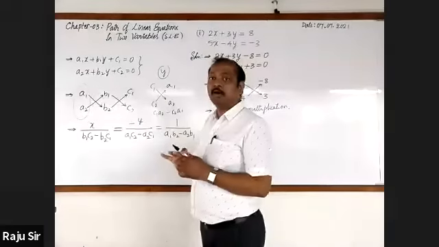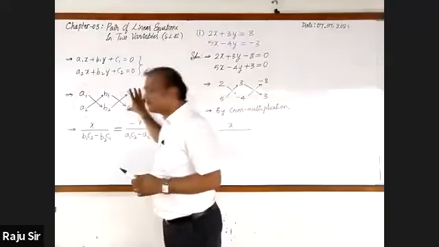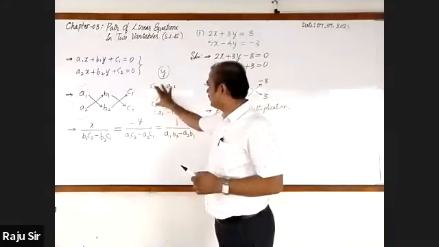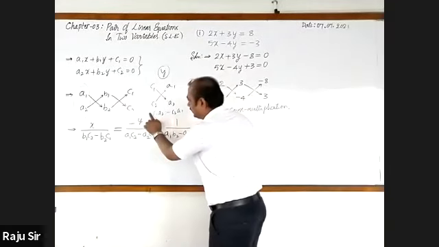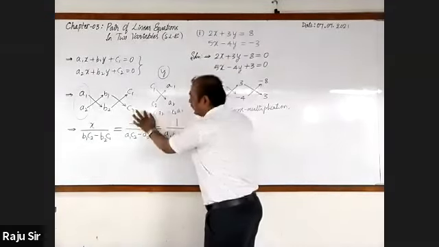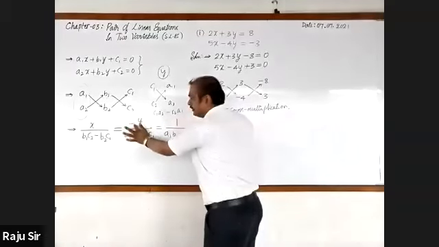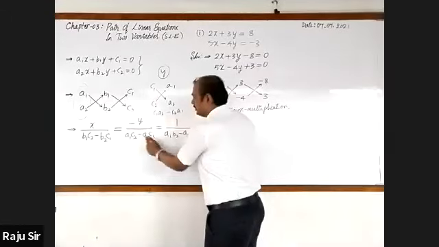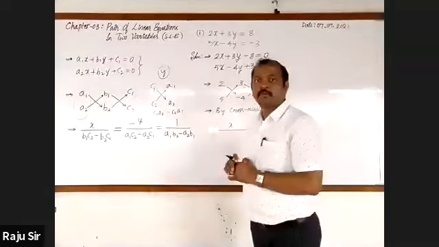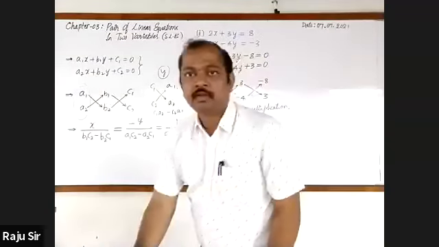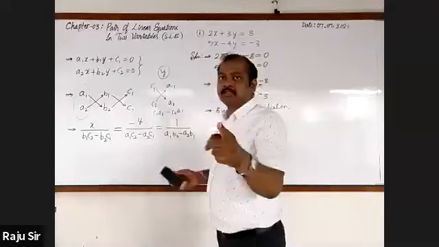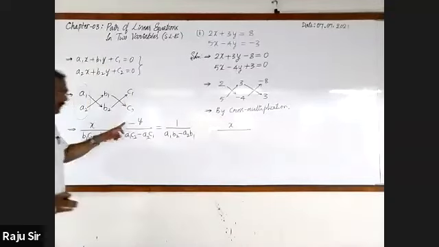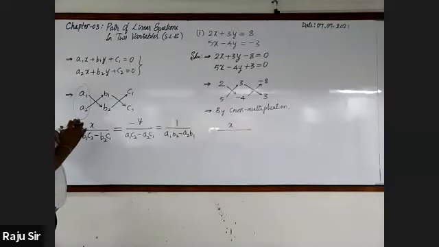I want that in this form only. I want to take A1, A2, C1, C2 instead of this. So that is why here I have taken minus as common factor. I'm taking minus as common factor, that comes in the numerator. Then the terms are A1 C2 minus A2 C1. Got it? Who has asked about the minus sign? Yes, sir. If you go for taking the minus sign, it will be easier for considering.